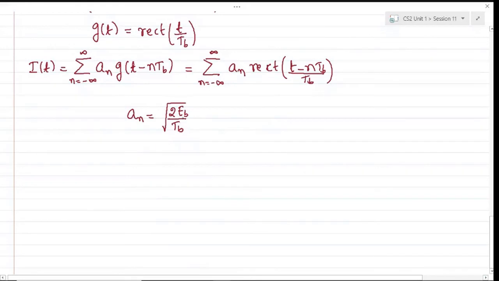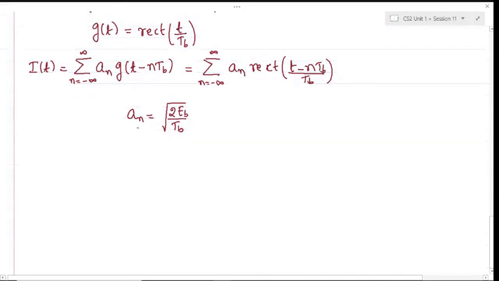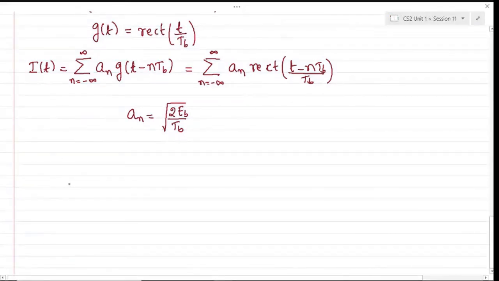Otherwise, strictly a_n should have been plus or minus root(Eb) for binary 0 and 1. I've just taken root(2/Tb) as well into the multiplication factor. Okay, so this would be the nature of the low pass modulated signal, and I can find out its frequency domain, because you have to find out the power spectral density, in the sense how much bandwidth this particular modulation scheme will occupy needs to be measured.